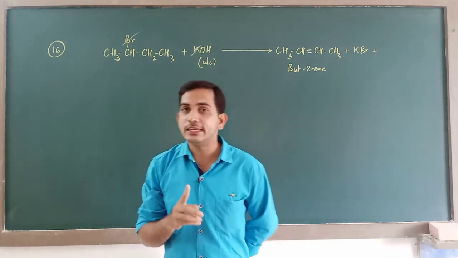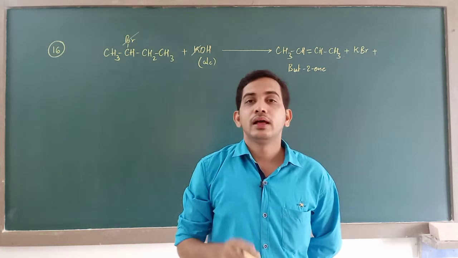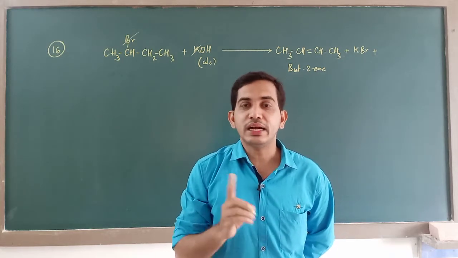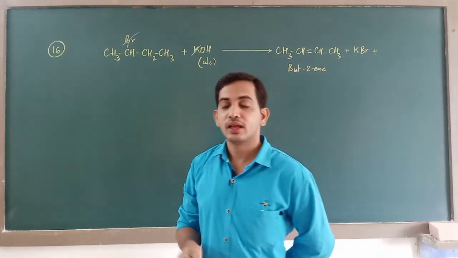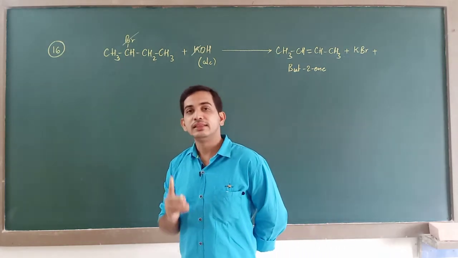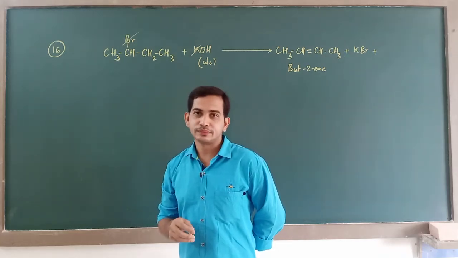Saytzeff's rule, which says during the elimination of hydrogen halide, hydrogen must be removed from that carbon which contains least number of hydrogen atoms.